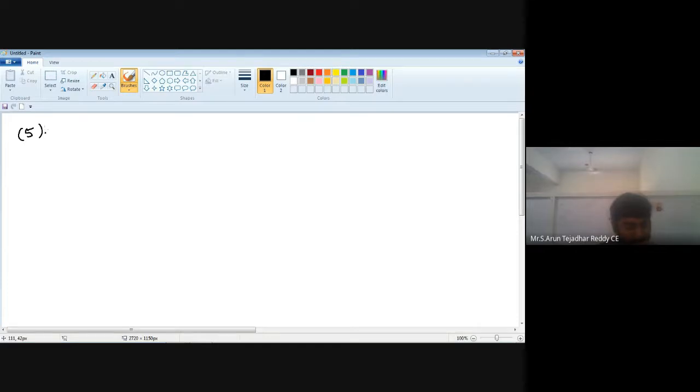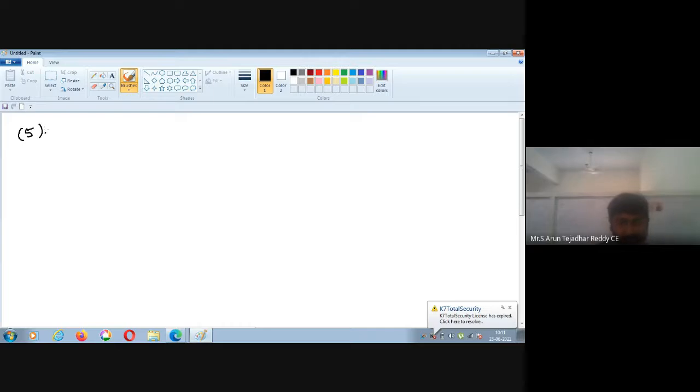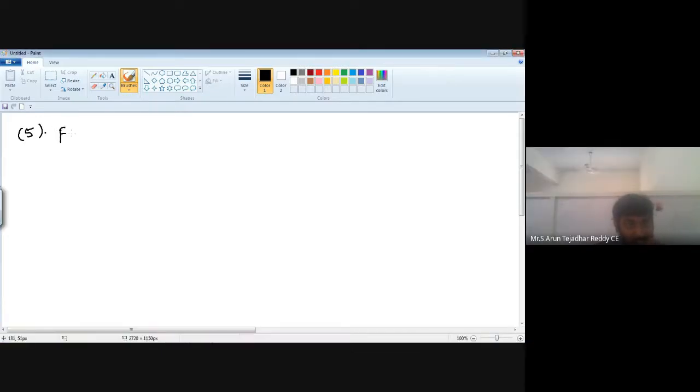Just now we have completed up to 4 steps, that is support reactions. So the next step here, final support reactions. So this is our fifth step.